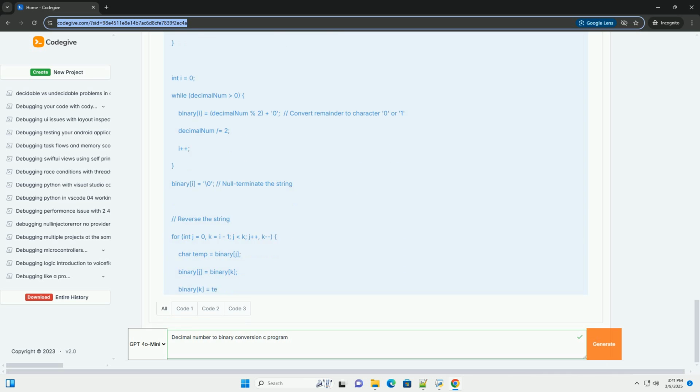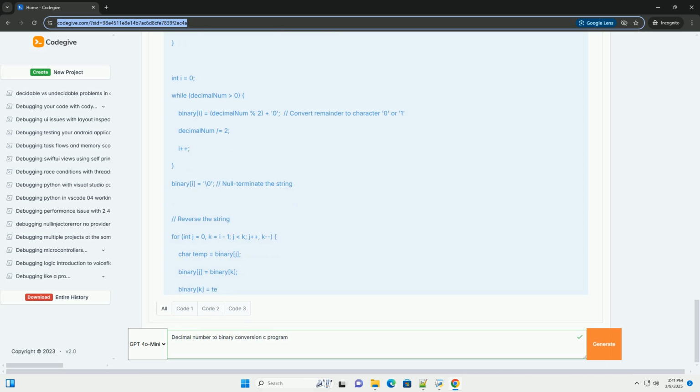int numBits = (int)ceil(log(decimalNumber + 1) / log(2)); This line calculates how many bits are needed. The log base 2 of decimalNumber + 1 tells us the approximate number of bits. Ceil is used to round up to the nearest integer to ensure enough memory is allocated.